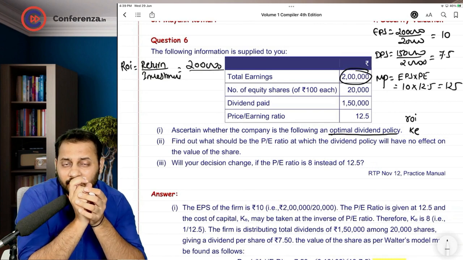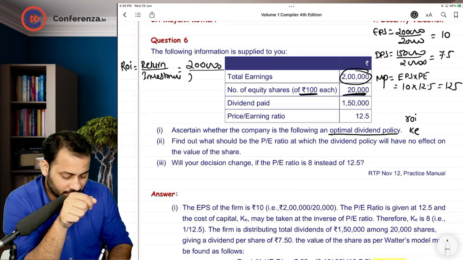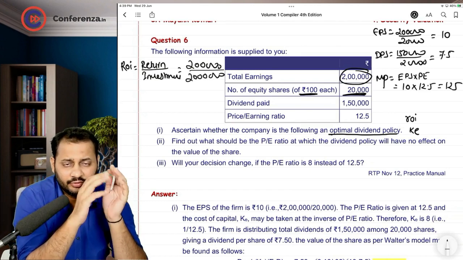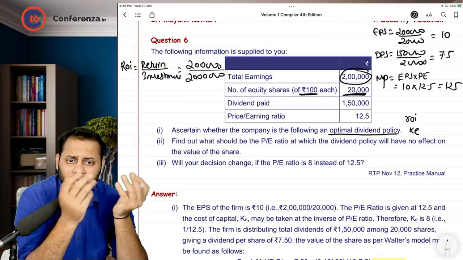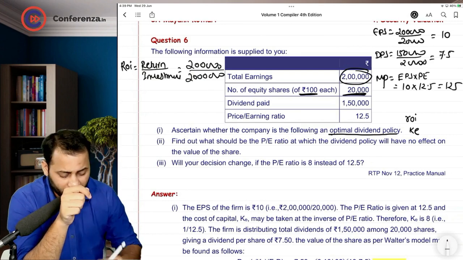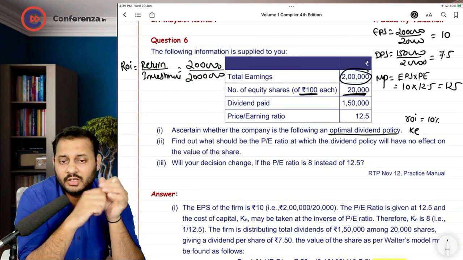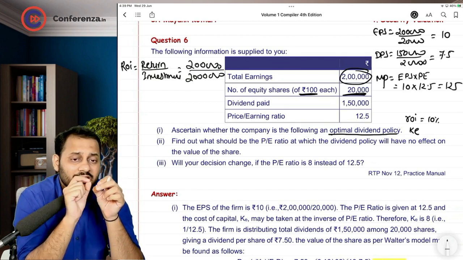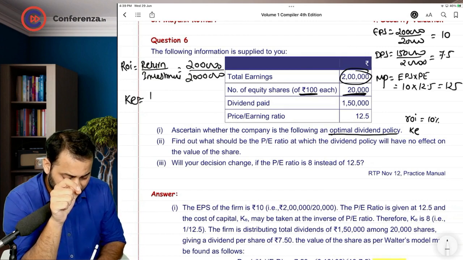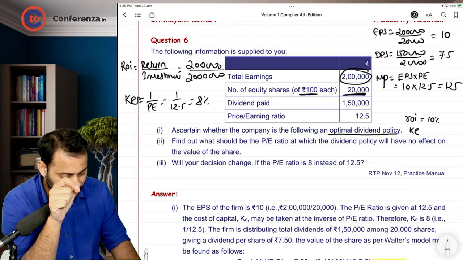And you can calculate the equity capital. Face value 100 rupees, number of share 20,000, it goes to 20 lakhs. I understand it should include reserves and surplus also, but the same is not given in the question, and that's why we are not including it. So 2 lakh by 20 lakhs, ROI comes down to 10%. I also told you in the first question that when there is no other information for cost of equity, as a last resort, you can calculate cost of equity with this formula, which is 1 by 12.5, which is 8%.